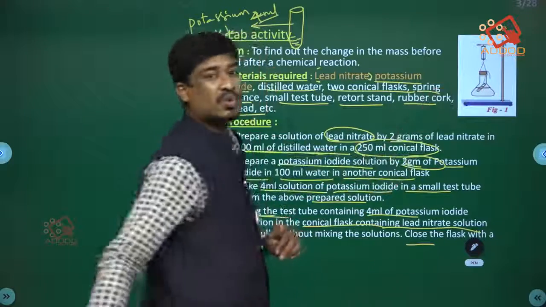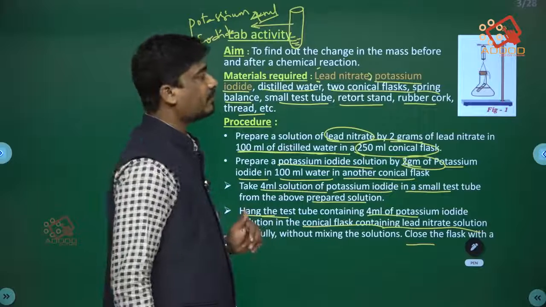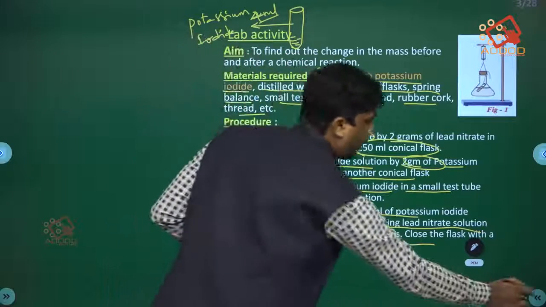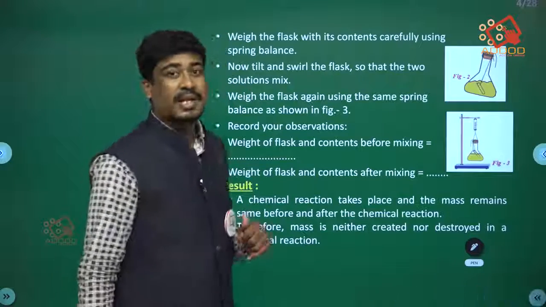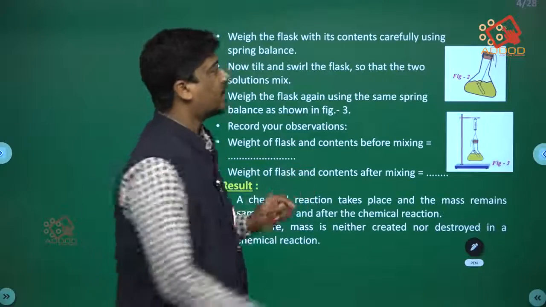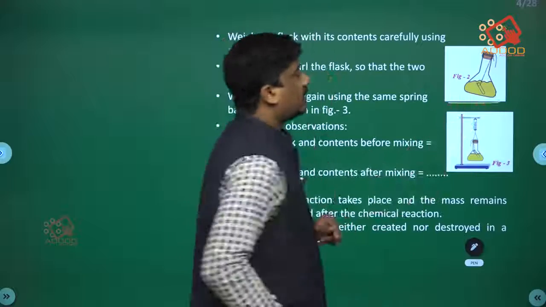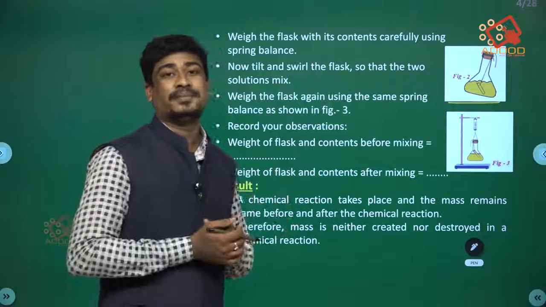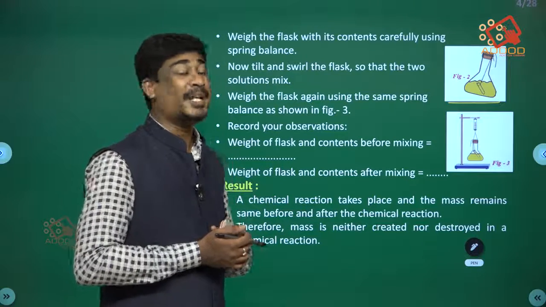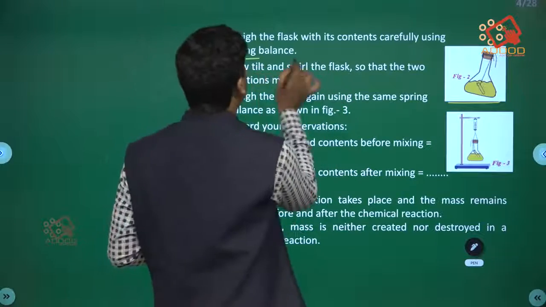So cork the conical flask. Now weigh the conical flask using a spring balance.